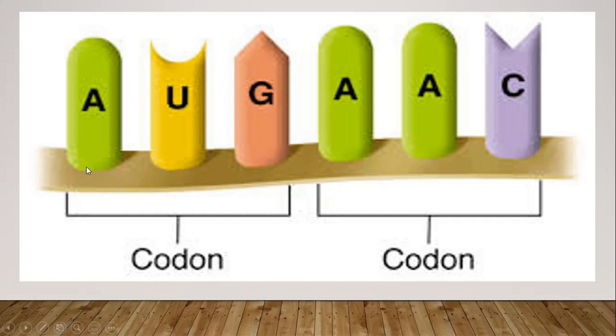This is another diagram of the genetic code. As you can see, these are the letters of the code A, U, G, A, A, C, and when they are combined in groups of three, they constitute a single codon. You see, A, U, G, these three letters combined make one codon, and A, A, C combined make another codon.